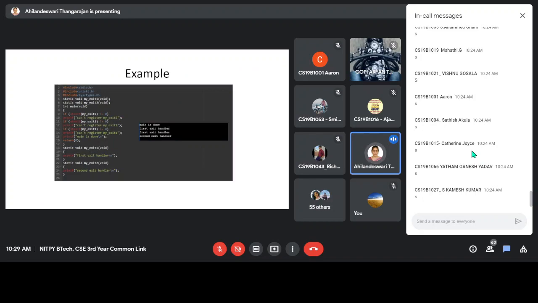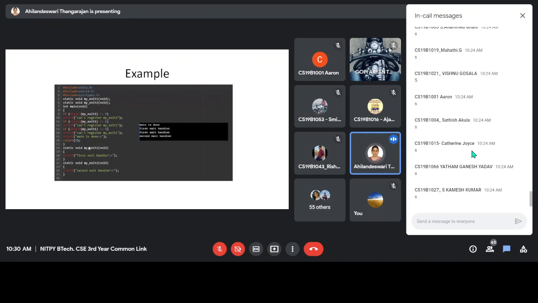Whereas if I register more than one function, see here, I have two functions, namely exit 1 and exit 2. Here in my program, I am registering atexit call 2, atexit call 1, atexit call 1. Then I am printing the statements. So I have registered three functions, to be called as 2, then 1, then 1.